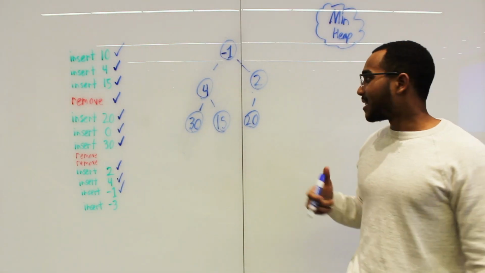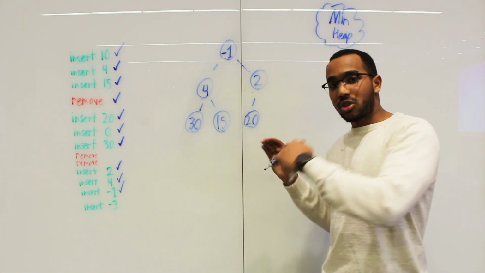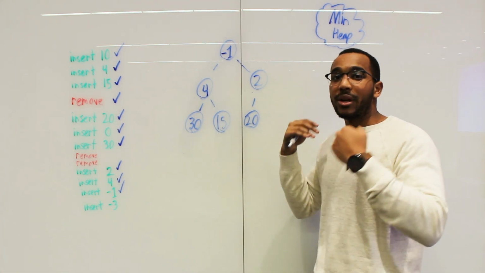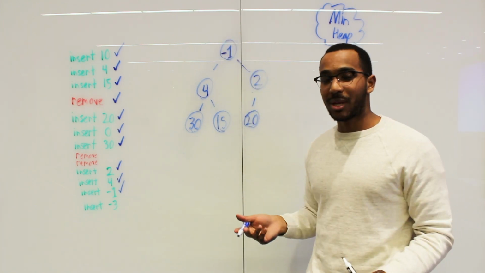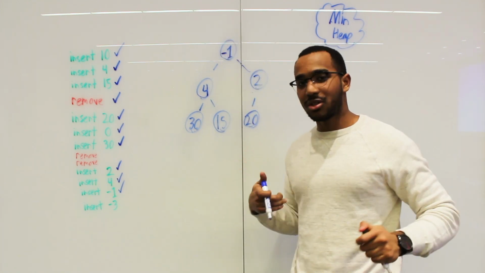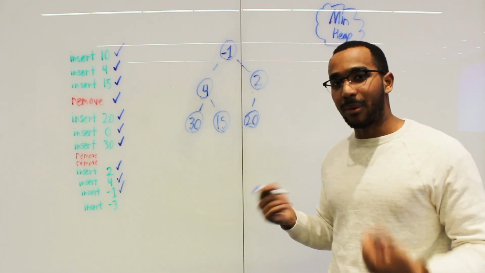So the key to this is we want to restore a heap. When we insert an item, we want to bubble it up. When we remove an item, we want to bubble down the last item that we just placed in the removed place. So this is all it is. This is the essence of removing and inserting from a binary heap.